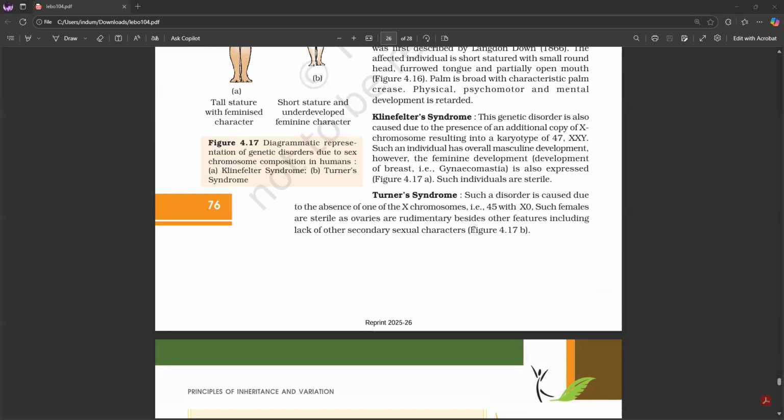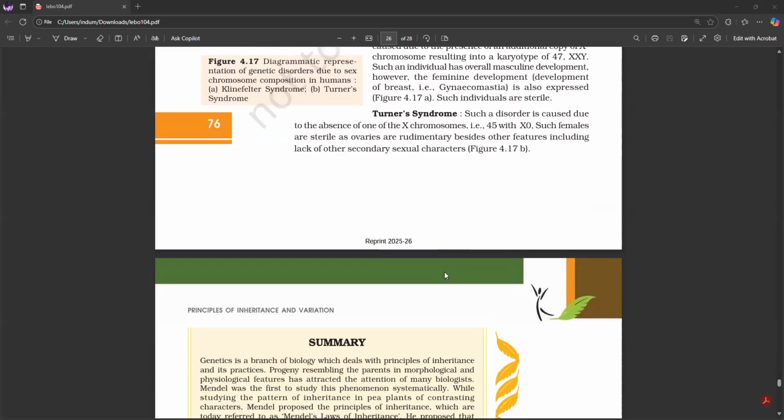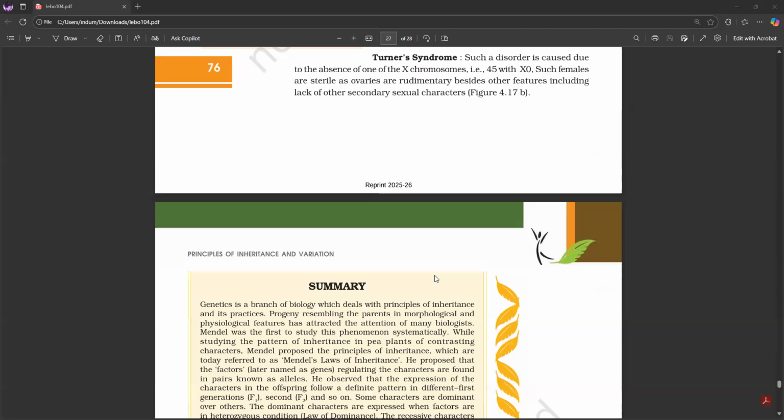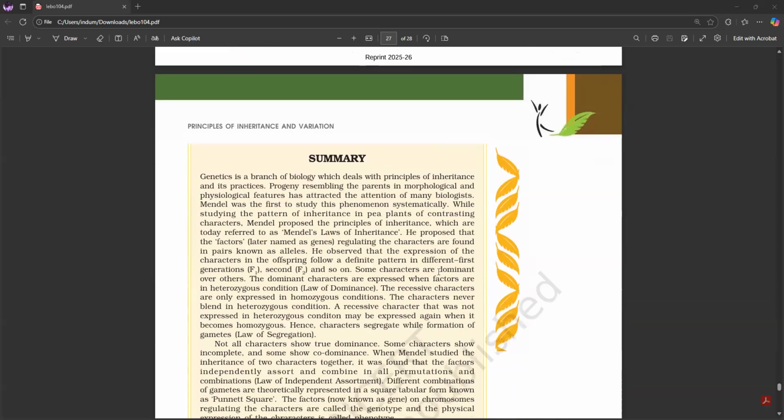Turner syndrome: such a disorder is caused due to the absence of one of the X chromosomes, that is 45, with XO. Such females are sterile as ovaries are rudimentary, besides other features including lack of other secondary sexual characters.